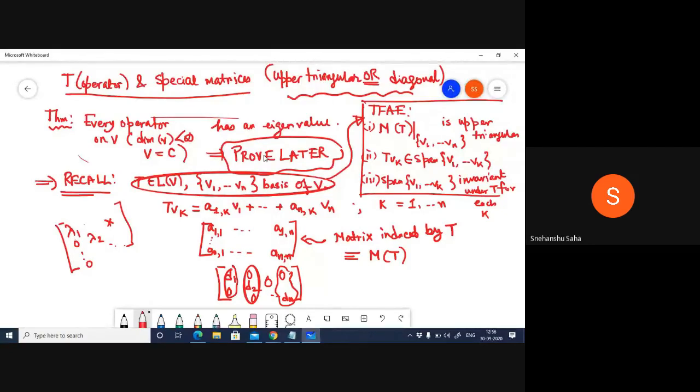Similarly, I will just state another proposition. Once again, I'm not going to prove this today, but I would like to hear from you. Suppose I have a linear operator which has an upper triangular matrix with respect to some basis of V. Then I want to see under what conditions this operator is invertible.